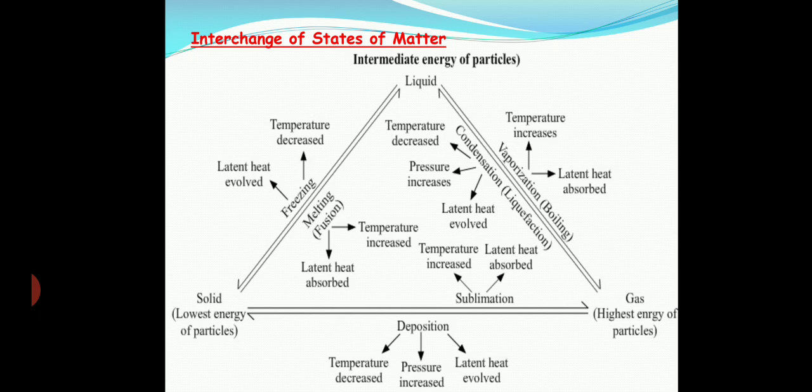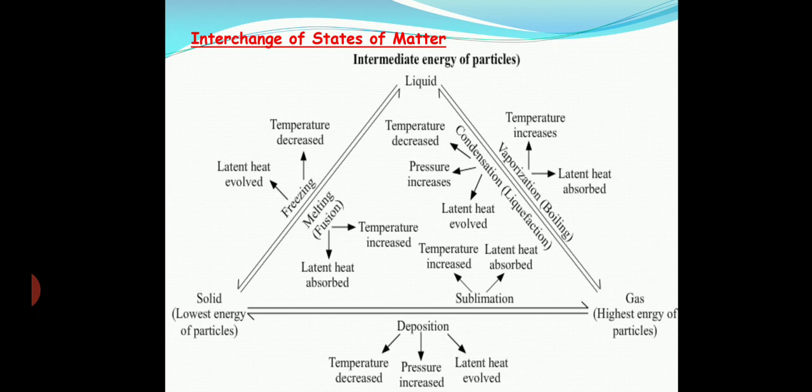Now here on this screen you can see one new word, that is called latent heat. Latent heat means the amount of energy required to break the forces of attraction between the particles. The process of conversion of solid to liquid is also called fusion, and the process of conversion of liquid to gas is also called vaporization.